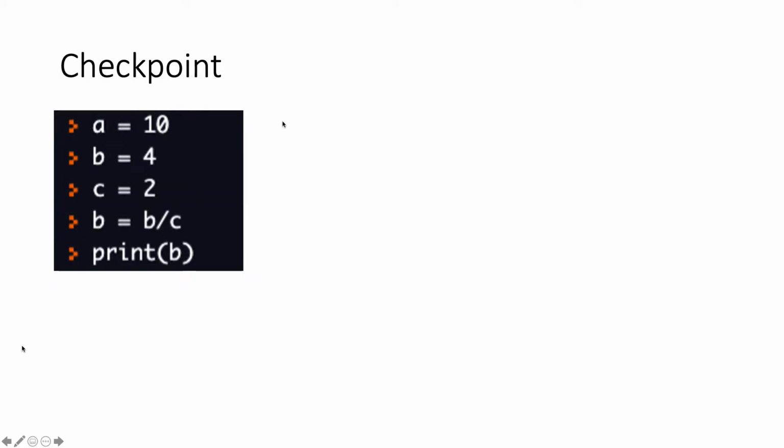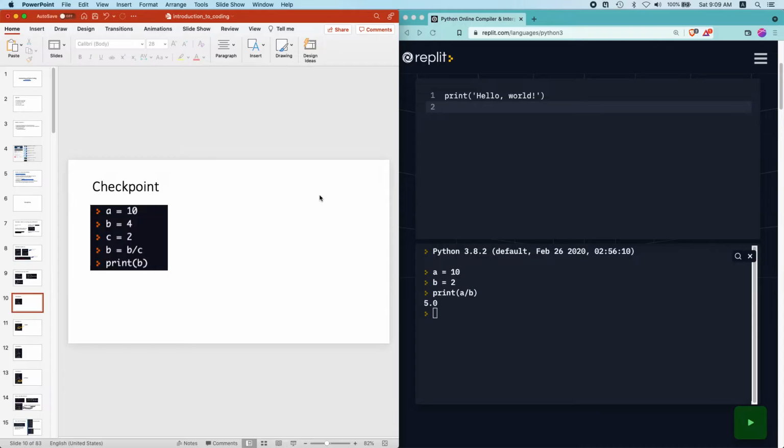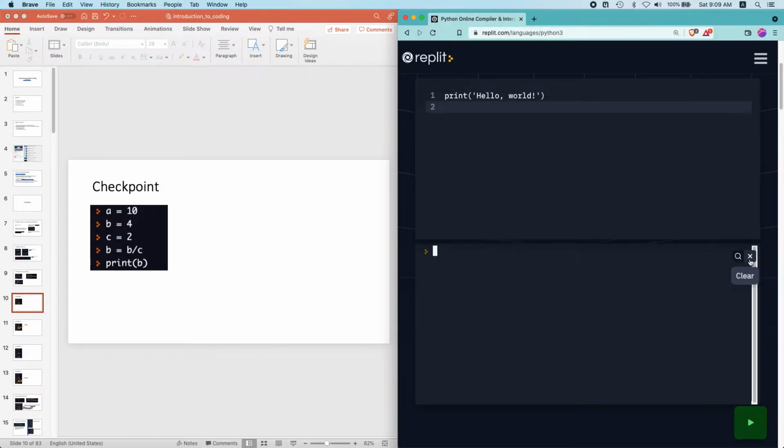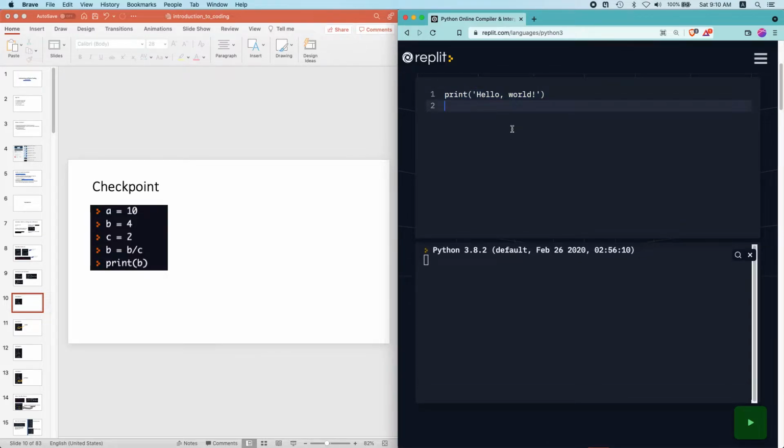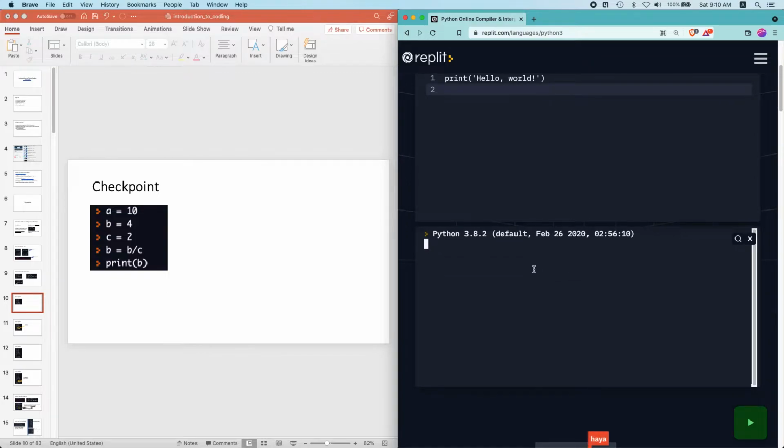Okay, so here's a checkpoint. We create a few variables, and let's see what the output is. So I encourage you to open this editor, REPL Python 3, this link. I'll put it in the chat, and go ahead and run the code. When you want to clear the console, you press this X over here, right? For now we'll leave this top console alone. We'll not be touching it, but later we'll be touching it. But over here we'll be writing most of our code.